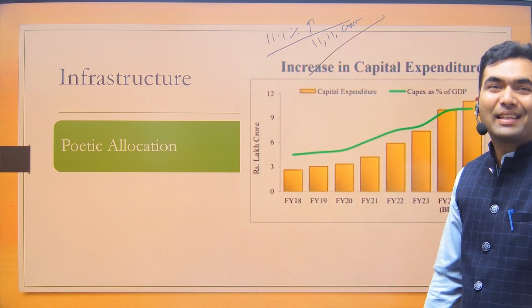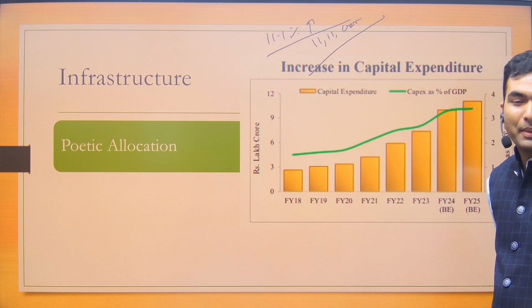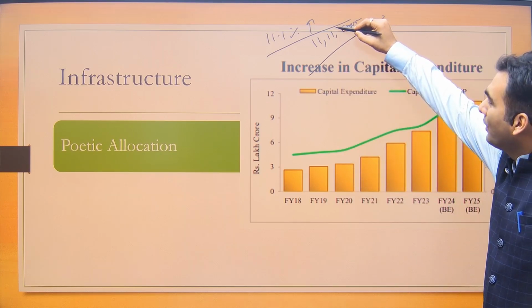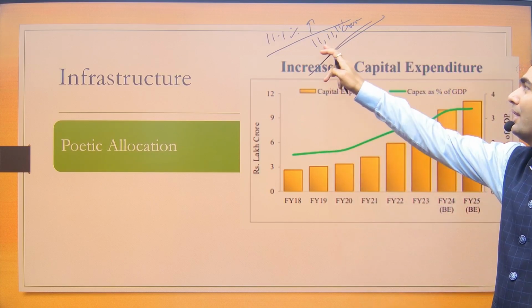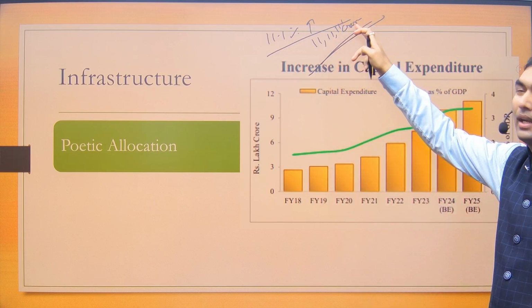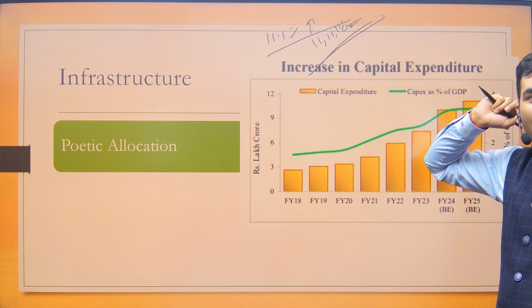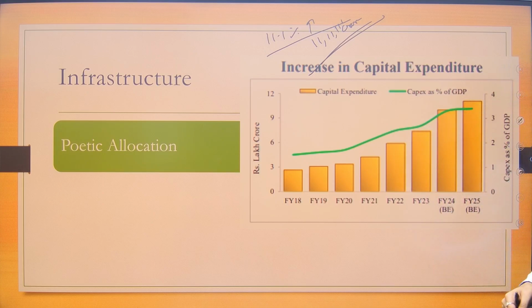All ones are there in terms of allocation of capital expenditure for infrastructure development. In fact, 1 और है. So 11 lakh 11,111 crore is the capital expenditure allocation for infrastructure development. Okay, this is what you can see in the graph.